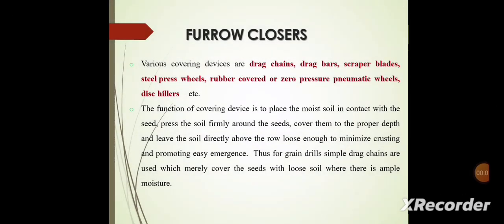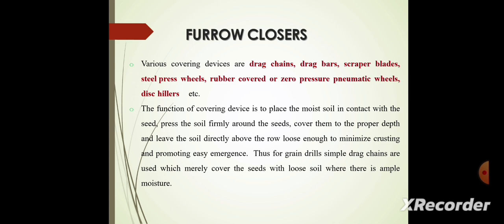So here we see what is meant by furrow closer. It has various covering devices like drag chain, drag bars, scraper blade, steel brush wheels, then rubber covered or zero pressure pneumatic wheels or disc hillers, etc. The function of the covering device is to place the moist soil in contact with the seeds, press the soil firmly around the seeds, then cover them to the proper depth and leave the soil directly above the row loose enough to minimize crusting and promote emergence.